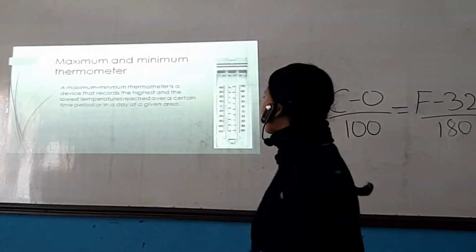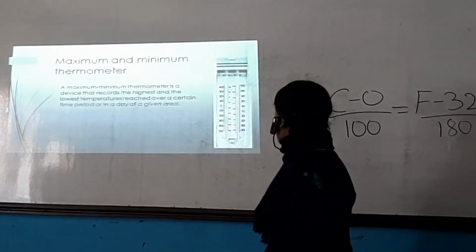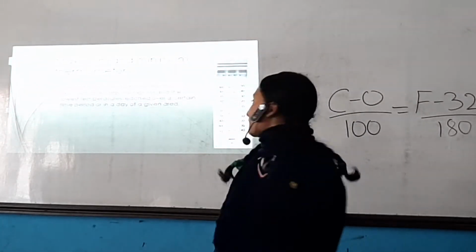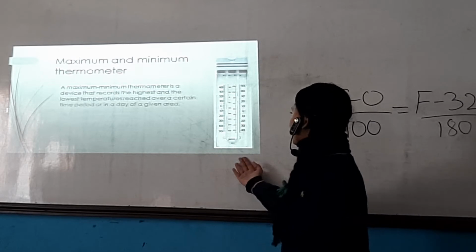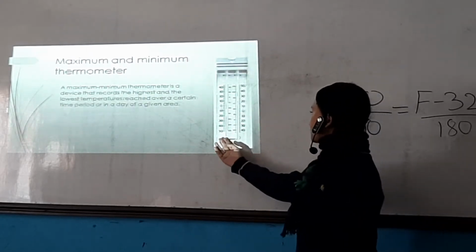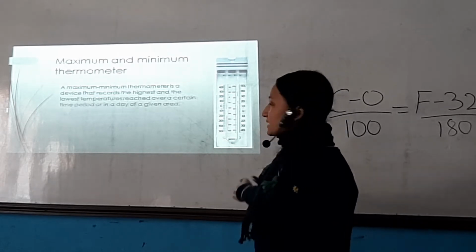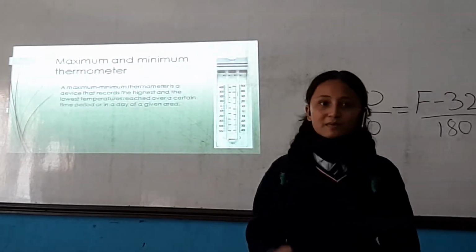Next, we have maximum and minimum thermometer. It is a device that records the highest and lowest temperature reached over a certain period of time in a day. This device is usually U-shaped, as you can see in the figure. One side of the U-shape is used for measuring the minimum temperature, and the other side is for measuring the maximum temperature.